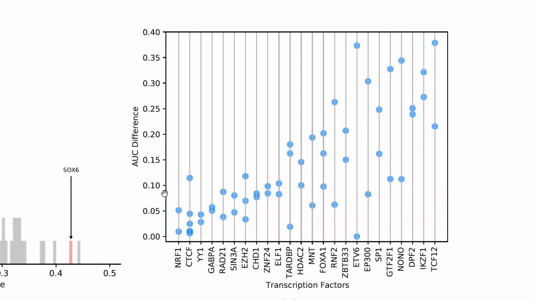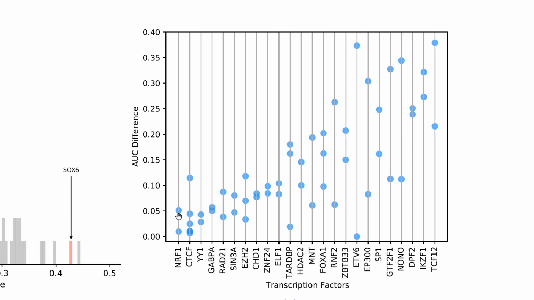We then look at the consistency and performance across antibodies for a specific transcription factor in question. And the idea is, will we have consistency in cell type specificity across the different antibodies for a specific transcription factor? Here we have 24 transcription factors which have more than one antibody assayed.